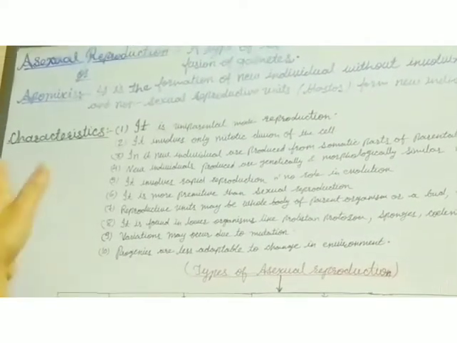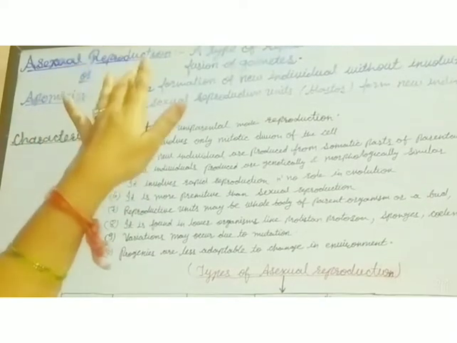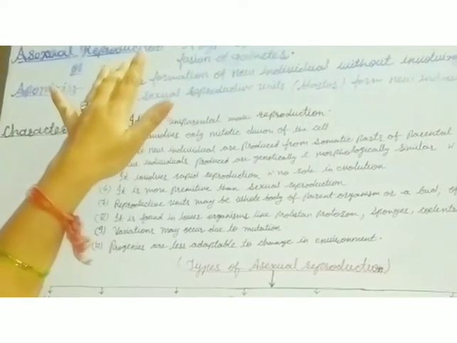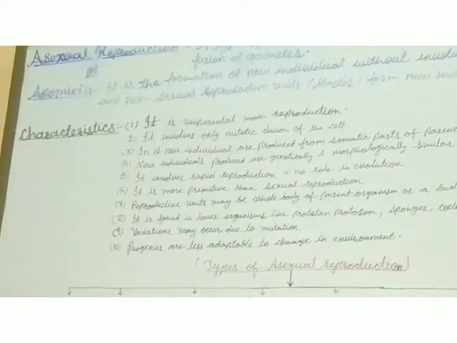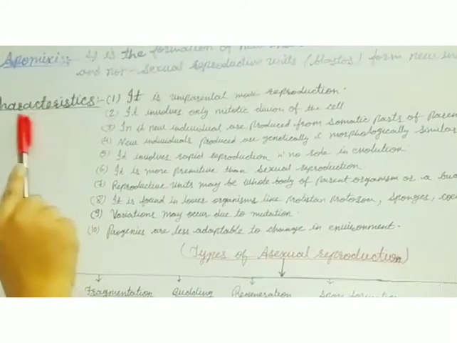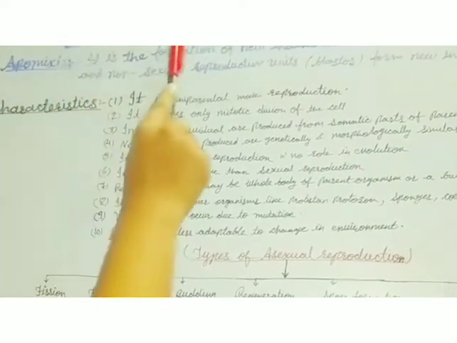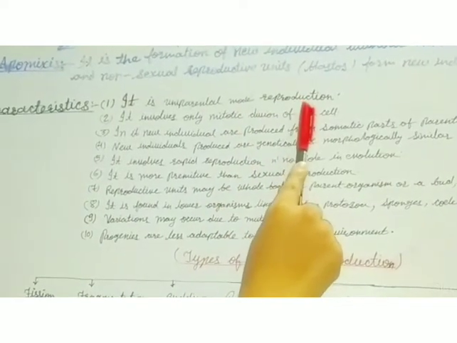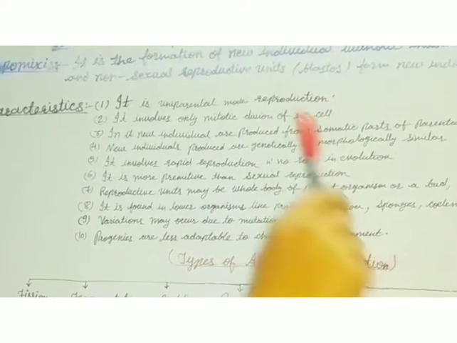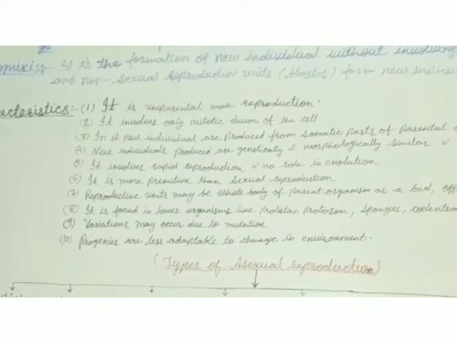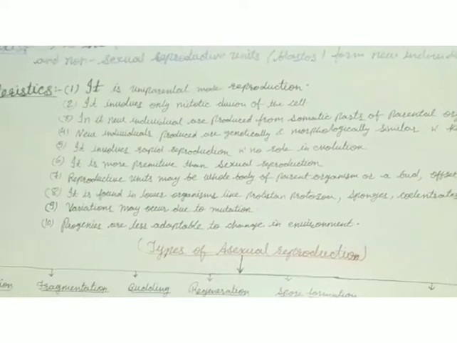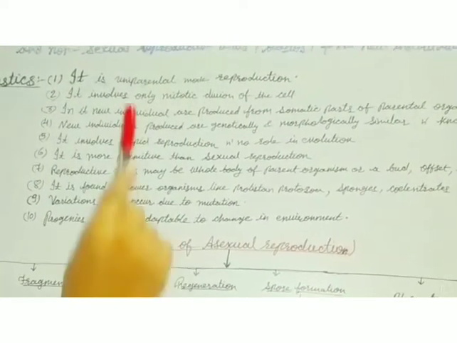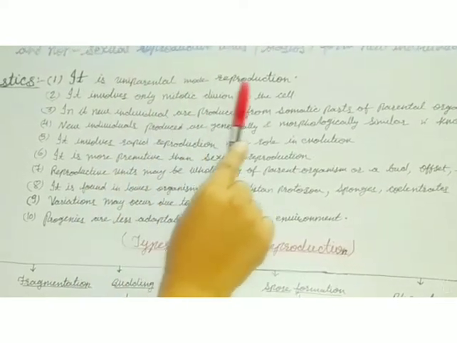Now let's understand some characteristics of asexual reproduction. The first characteristic of asexual reproduction is that it is uniparental reproduction. As I told you, only one individual or one parent organism is required for the formation of a new individual. That is why it is called uniparental reproduction.